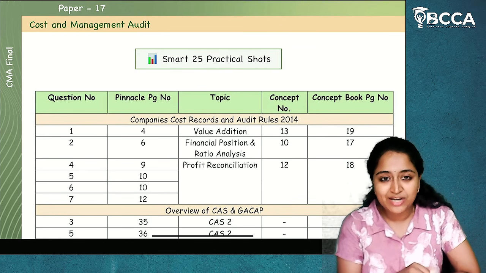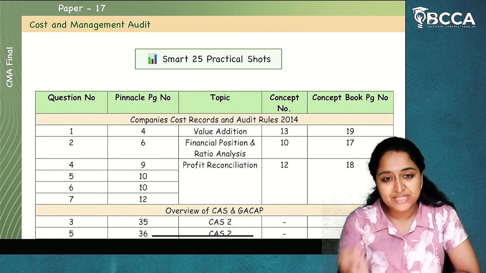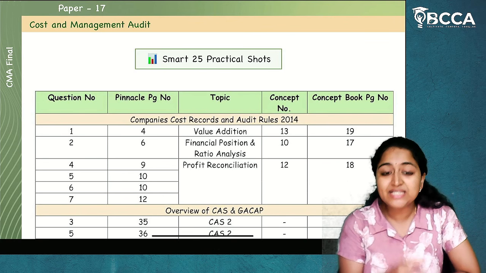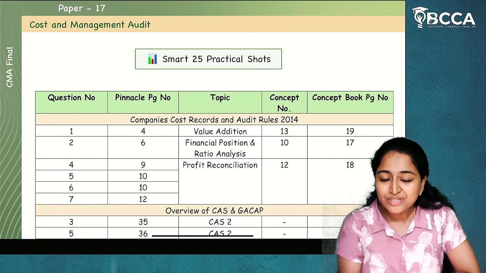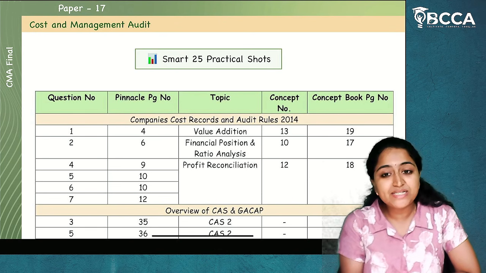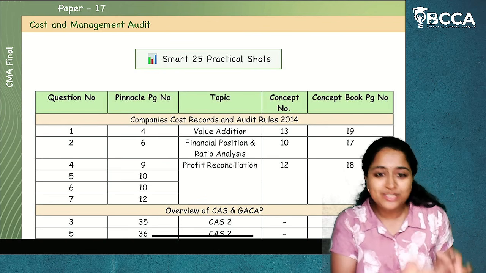In the Superthon classes, we conducted the Super 50 revision booster session where I discussed descriptive questions, which questions are important, and how they will be presented in the examination. That's it. You already have the conceptual clarity.